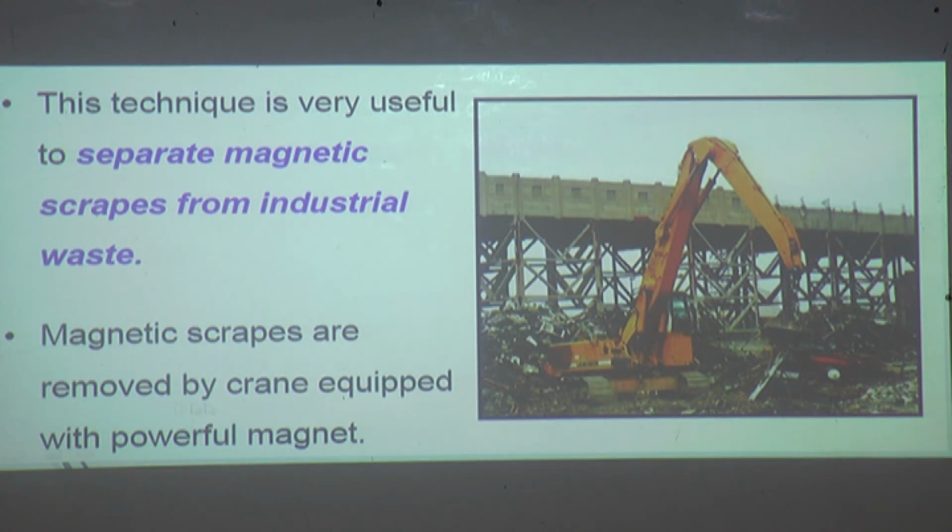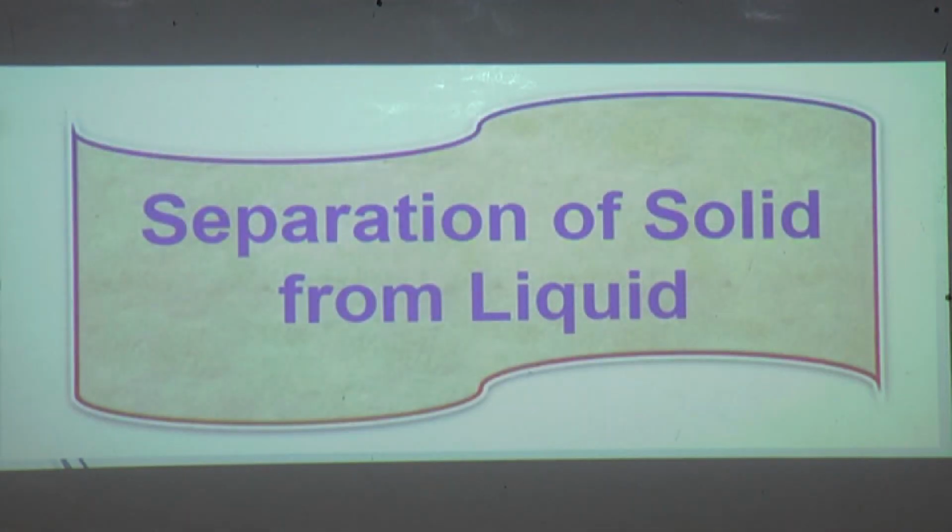Magnetic scrap is removed by a crane equipped with a powerful magnet. This crane is attached to a powerful magnet and moved over the surface of mixtures. So this crane allows all the iron substances or magnetic substances to get attached to it and be separated. So this is about the separation of substances.